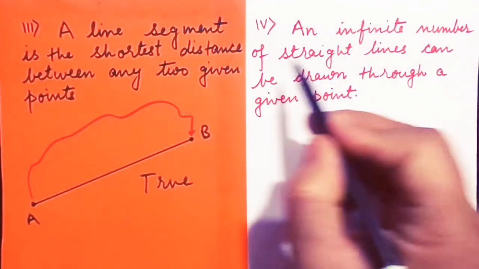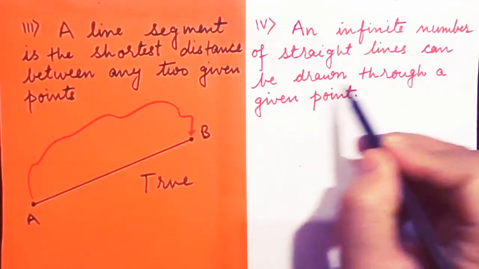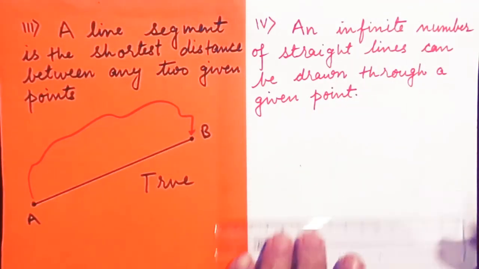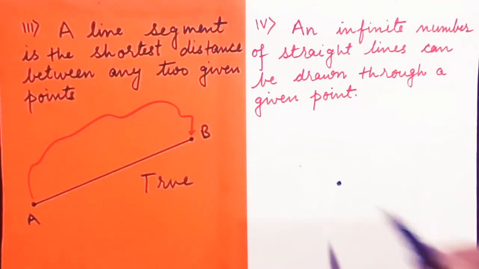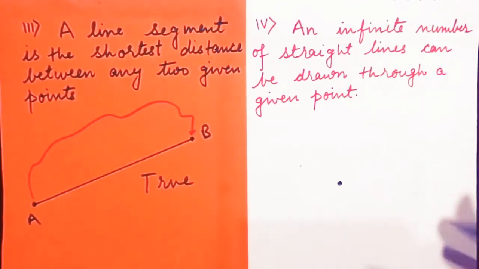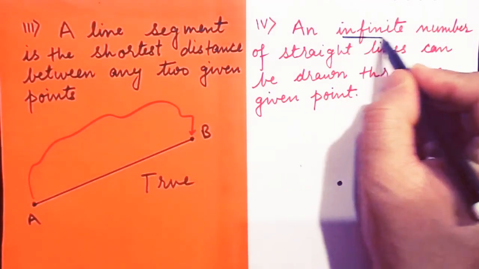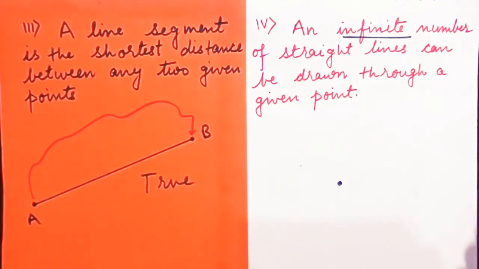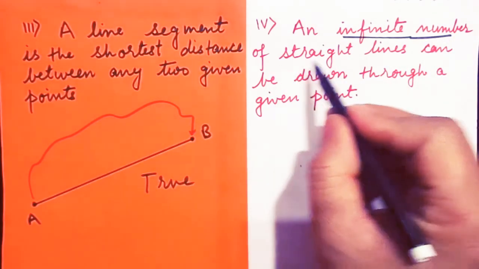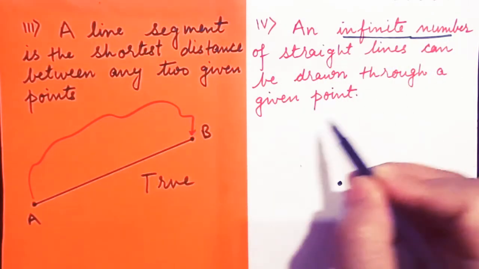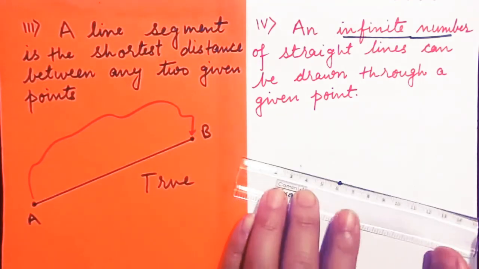An infinite number of straight lines can be drawn through a given point. So this is a given point, and infinite means which doesn't have any end. So let me see.